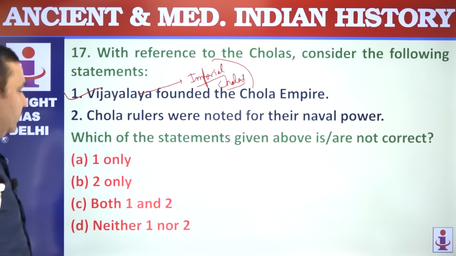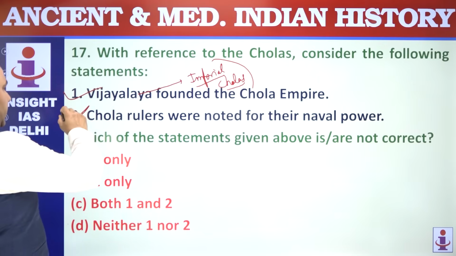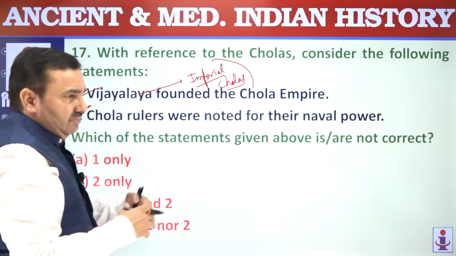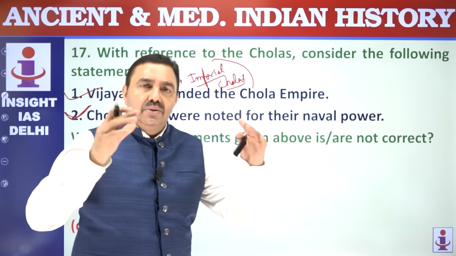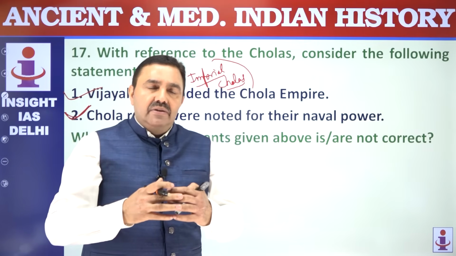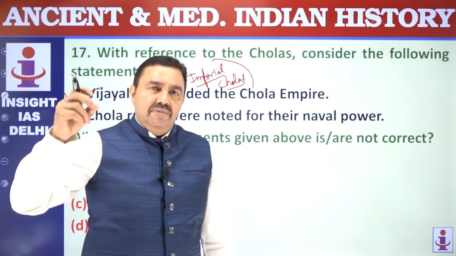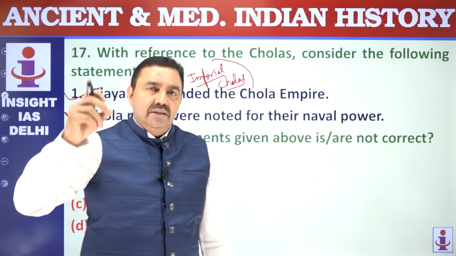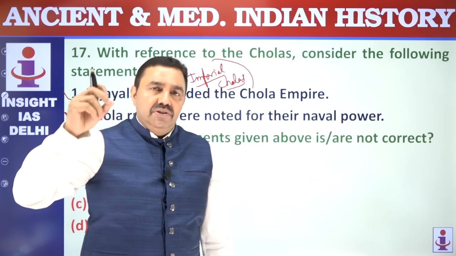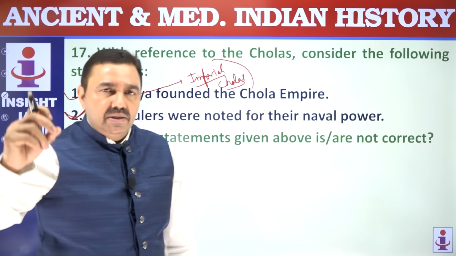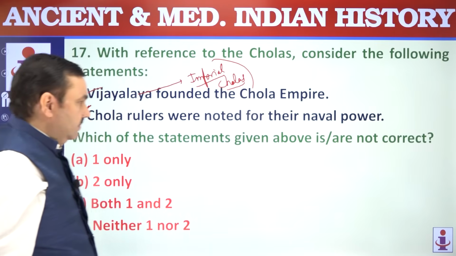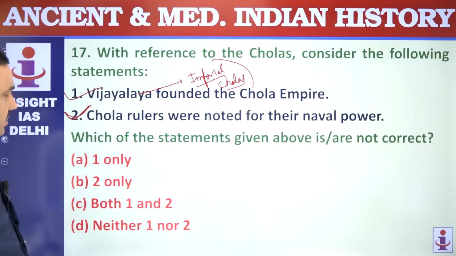Chola rulers were noted for their naval power. That's correct. Rajaraja I conquered the 12,000 Maldive Islands, Lakshadweep Islands, and northern Sri Lanka. His son Rajendra I sent a naval expedition against the Shailendra kingdom of Southeast Asia, or the Srivijaya kingdom. He also completed the conquest of Sri Lanka. So they are famous in history for their naval power.